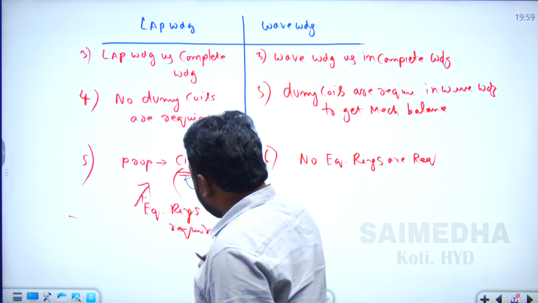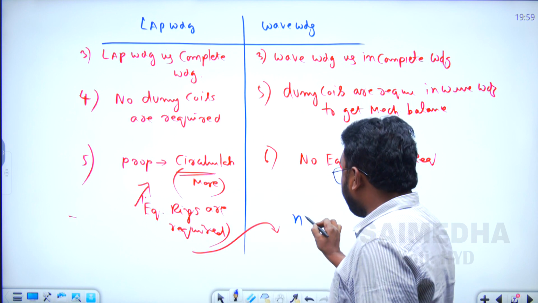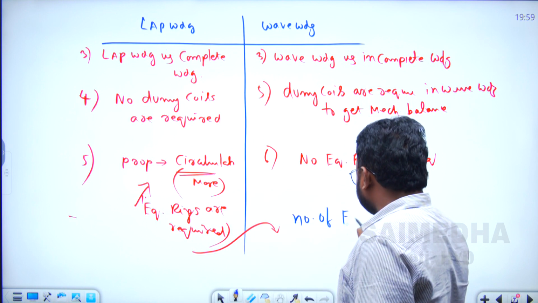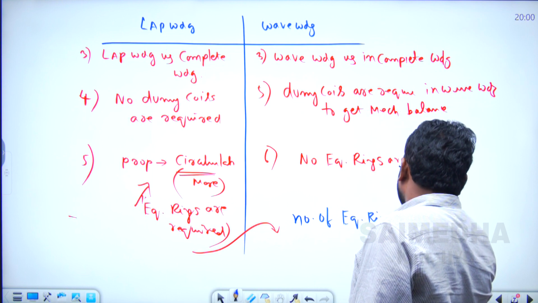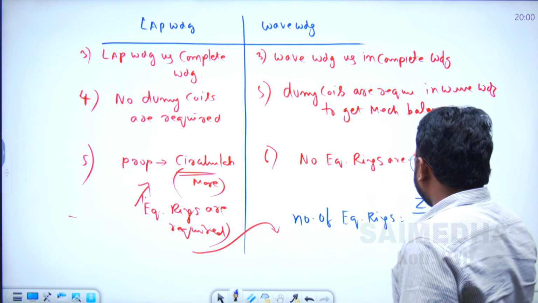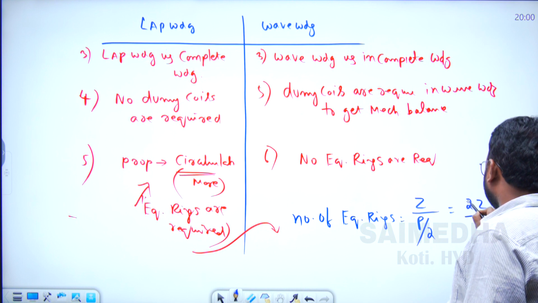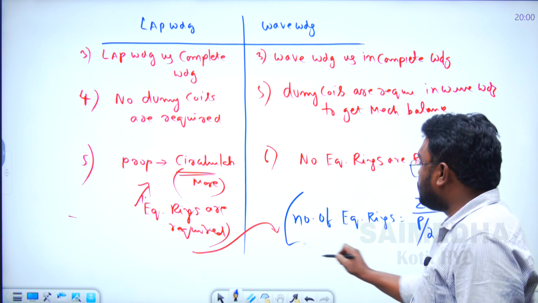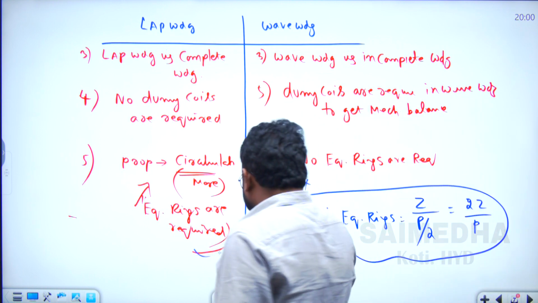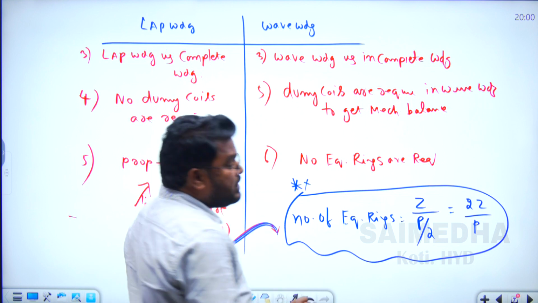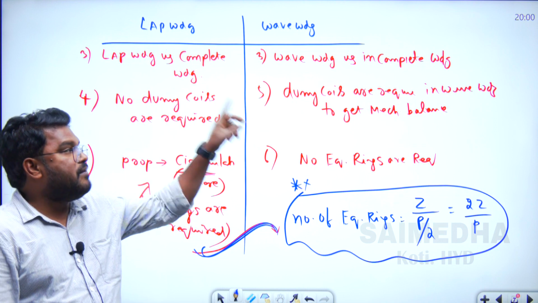How do we find the number of equalizer rings? Sometimes we have a question. The number of equalizer rings is equal to the number of conductors divided by the pair of poles, P by 2, so that is equal to 2Z by P. This is also one of the questions.